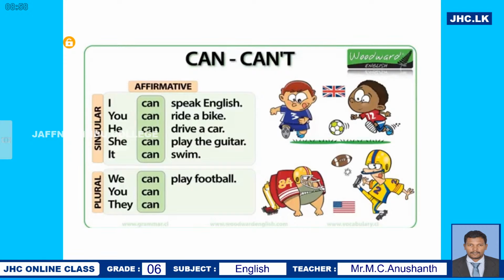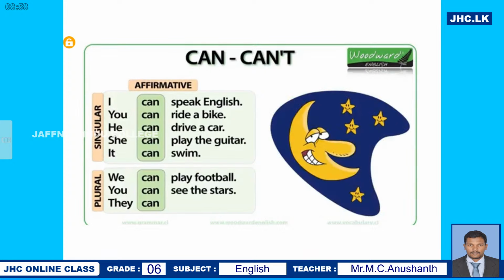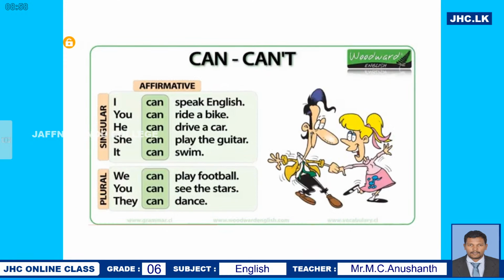So in American English, they say soccer, but in British English, they say football, right? So here, we can play football, and you can see the stars. Once again, go through the examples. We can play football, and you can see the stars, and they can dance.